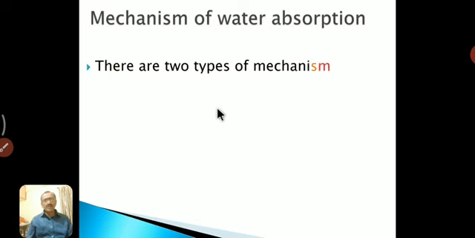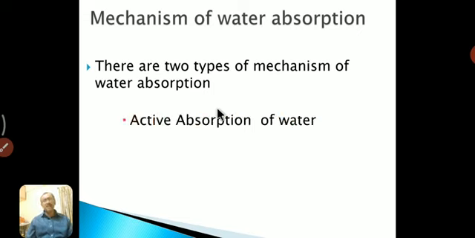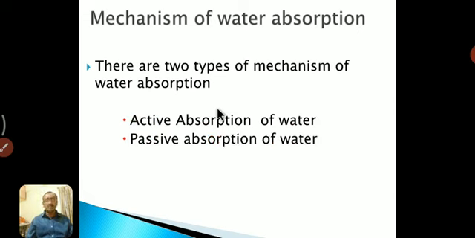Let us see the mechanism of water absorption one by one. Principally there are two types of mechanism of water absorption: the first one is active absorption of water and the second one is passive absorption of water. It totally depends on energy. In one case energy is required, in another case energy is not required. In active absorption of water, metabolic energy in the form of ATP is required, hence it is known as active absorption. And in passive absorption there is no requirement of energy. These are the differences between active and passive absorption of water.